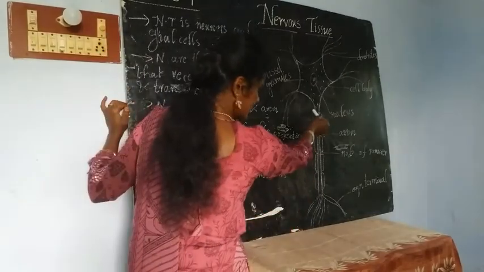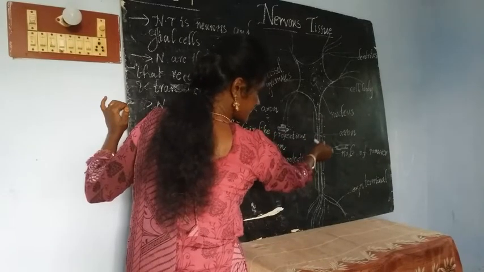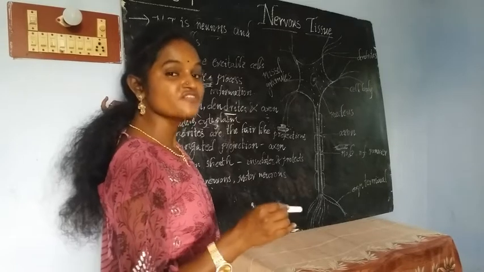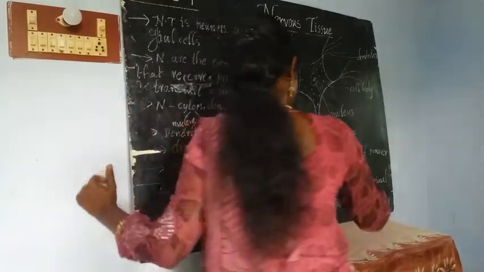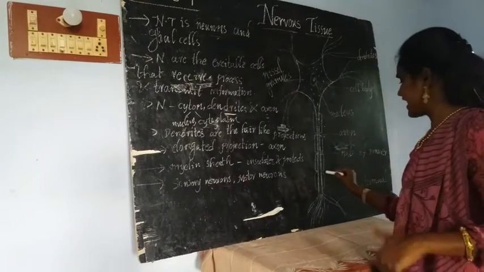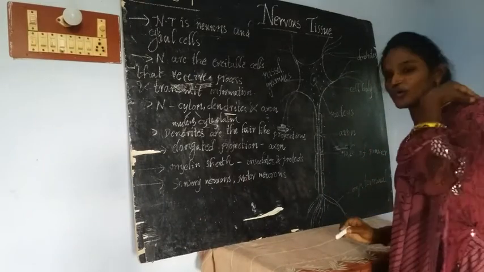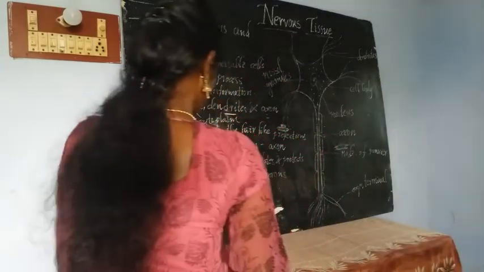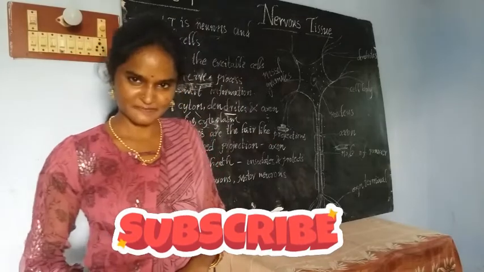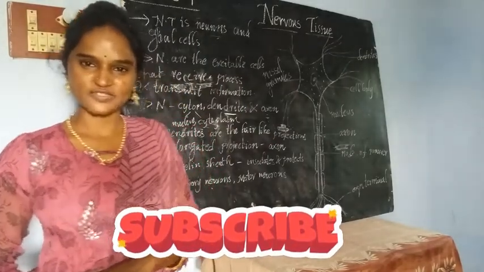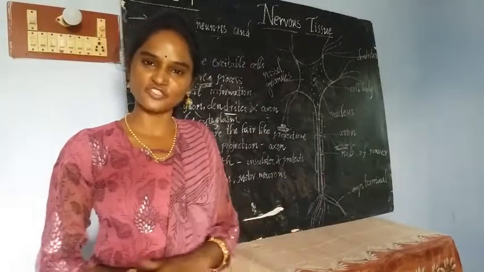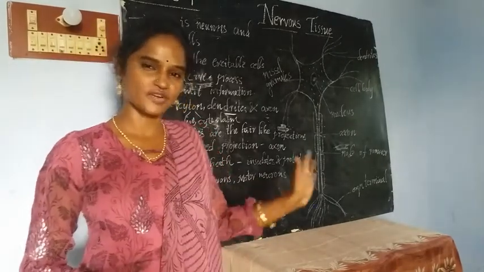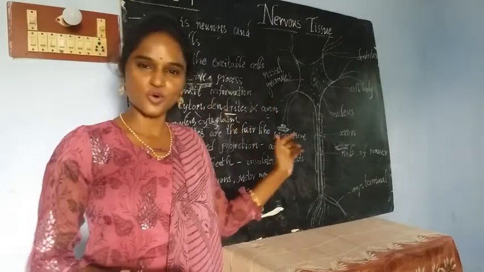You will find that the myelin sheath leaves some gaps on the axon, and those gaps are called nodes of Ranvier. Okay, and the neurons are of two types: sensory neurons and motor neurons. Different varieties of neurons are there, but for your 9th class, these two are enough.